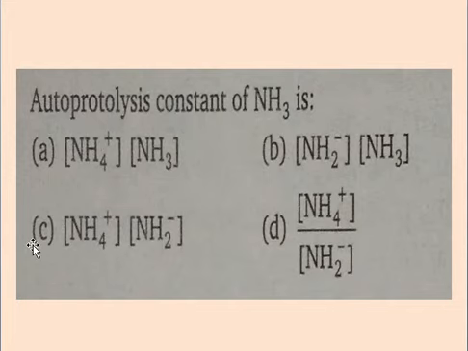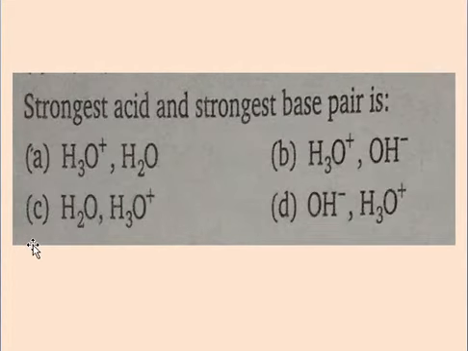Second, autoprotolysis constant for NH3 is. Autoprotolysis constant for the NH3. Next is the strongest acid and strongest base pair is. These are the ions of water molecules. See the options very accurately and also use the concept of acid and base for determination of the answer of this question.